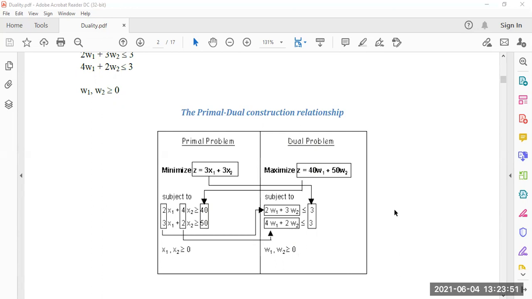Here in the flowchart the changes of variable are given, showing how to convert any primal problem into the dual. Here the primal problem was given in the standard form, that is, both of the inequalities were greater than equal to. But when we come to the maximization problem, the dual problem, then both of the inequalities become less than equal to.